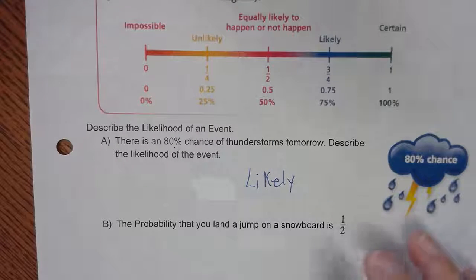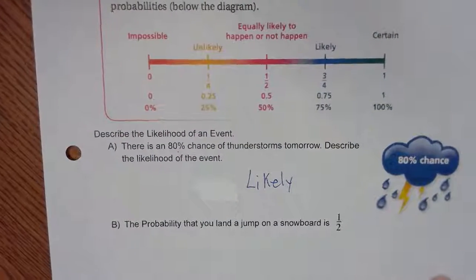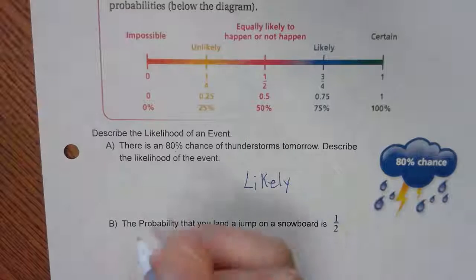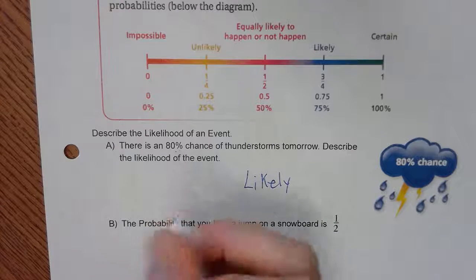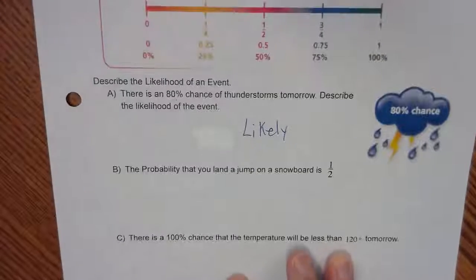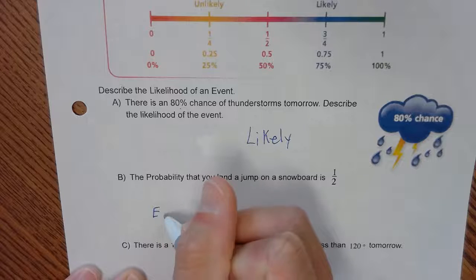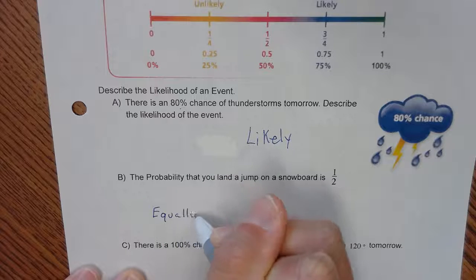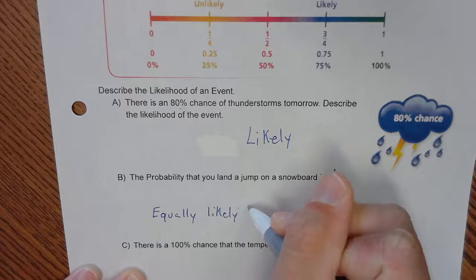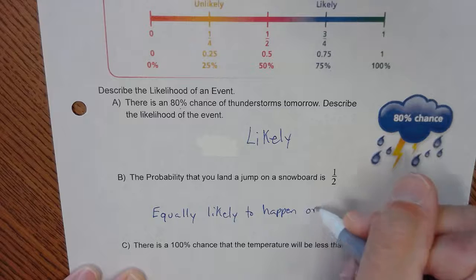So if the probability that you land a jump on a snowboard is 1/2, I'm going to use this phrase: equally likely to happen or not to happen. So I'm going to go ahead and write that. Equally likely to happen or not happen.